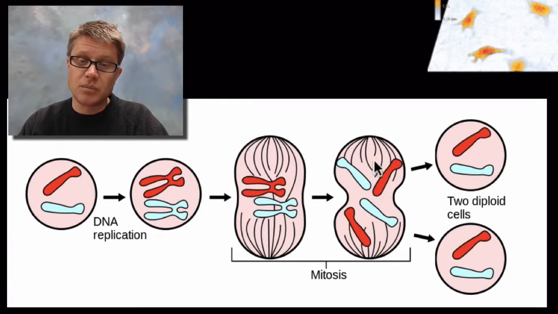And eventually, so this would be the mitosis when we divide the nuclei, and then the whole cell is going to split in half. We're going to divide that cytoplasm, and that's called cytokinesis. And so what do we end up with? We end up with 2 cells that are both diploid. Our original cell was diploid as well. So let's take a look at what this really looks like.